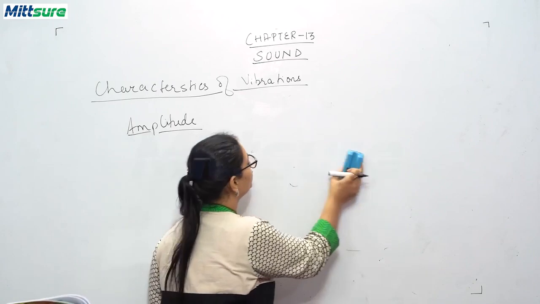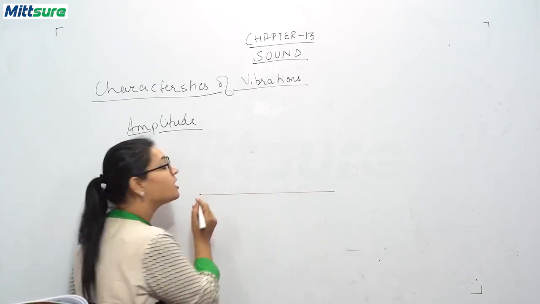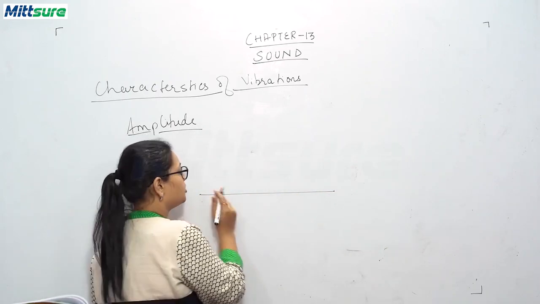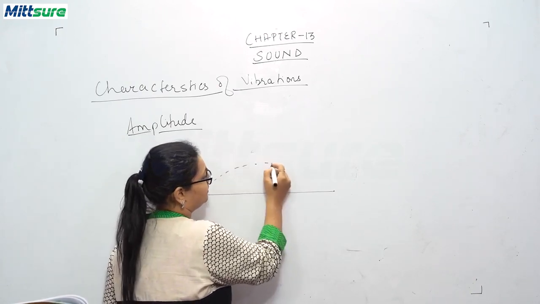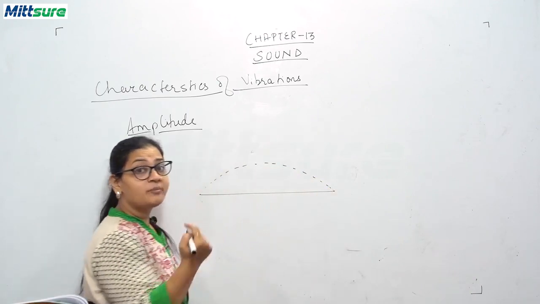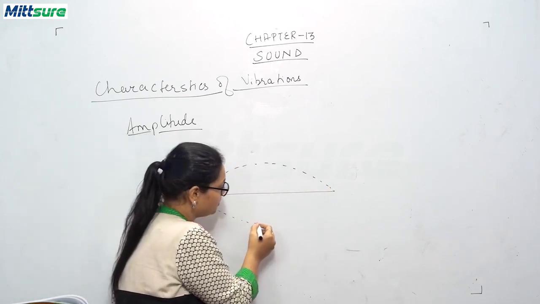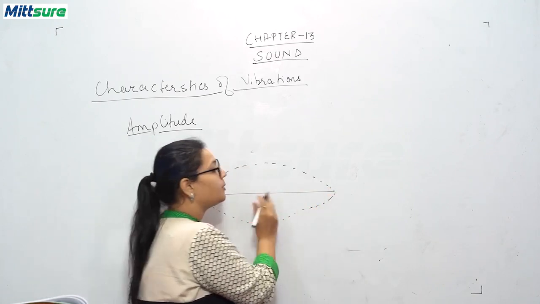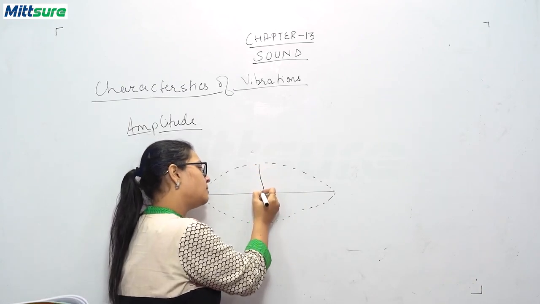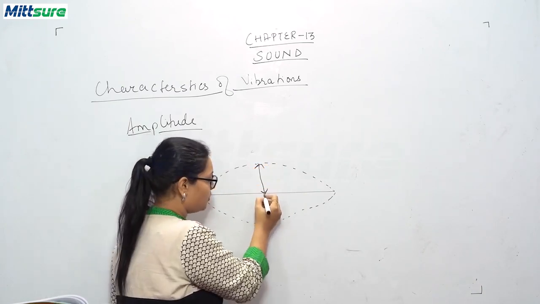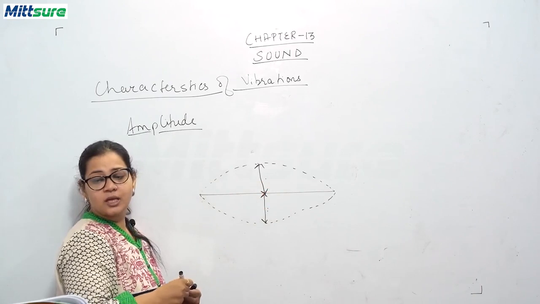Let me draw this image for you. So you will see that suppose this is a string, okay, the string that you are vibrating. So you are vibrating in this motion. So what happens, the string goes to one point. Now vibration means to and fro, back and forth. So to and fro motion will also be there. Now the center point of this string will be somewhere here. Now this point is the amplitude and this point is the amplitude. Now both of these will be equal in size. So this is about the amplitude.